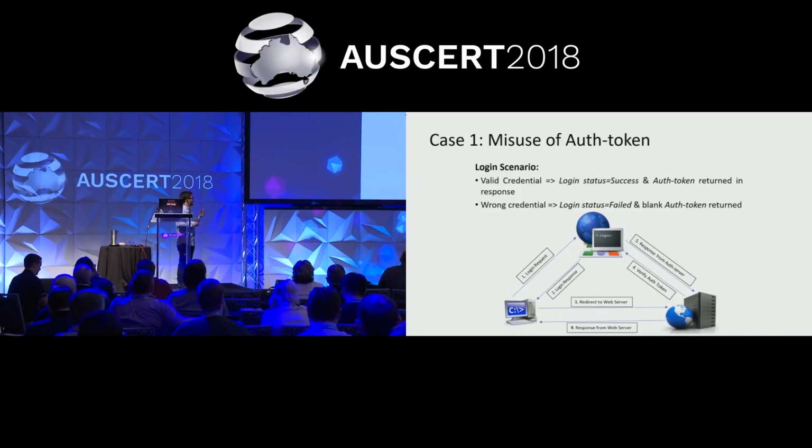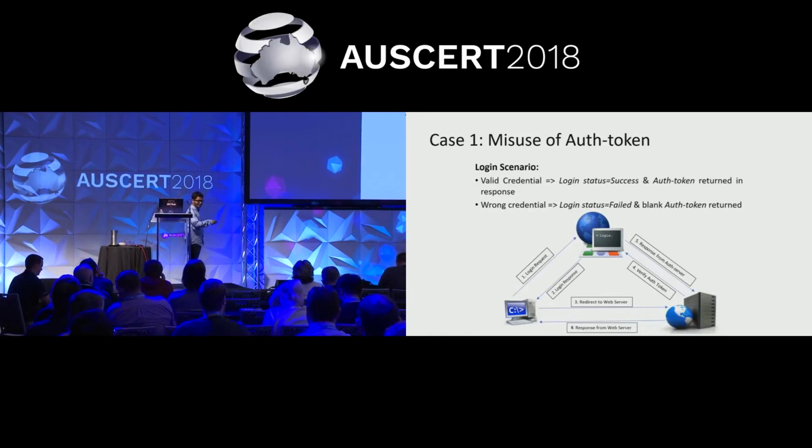The application worked like this. There was a user interface or login page, then a backend authentication server, and the other web servers and databases were separate. There were two scenarios. When a user gives valid credentials, the login status is success, and the authentication server returns an auth token in the response, which is then forwarded to the web server.